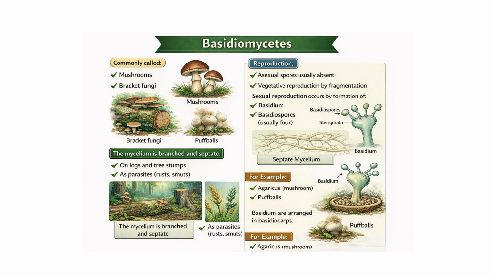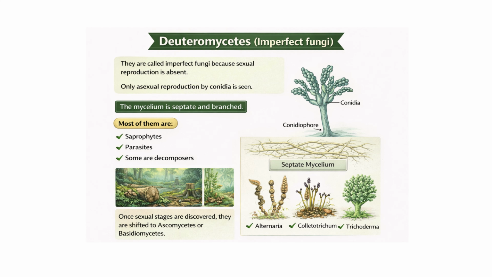Next one is Basidiomycetes, commonly called mushrooms, bracket fungi, and puffballs. They grow on logs and tree stumps or as parasites like rust and smuts. The mycelium is branched and septate. In reproduction of Basidiomycetes, asexual spores are usually absent and vegetative reproduction is by fragmentation. Sexual reproduction occurs by formation of basidium and basidiospores, usually four. Basidia are arranged in basidiocarp. Example: Agaricus.